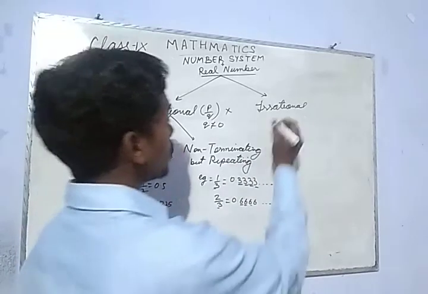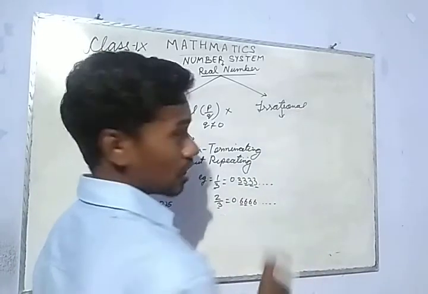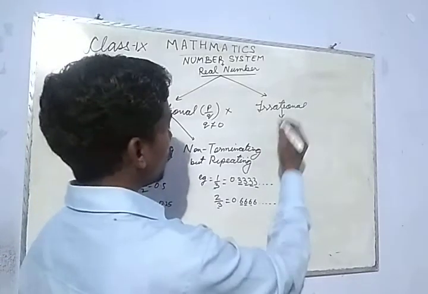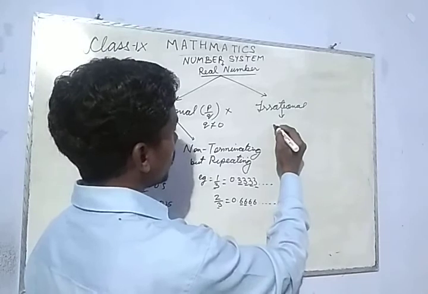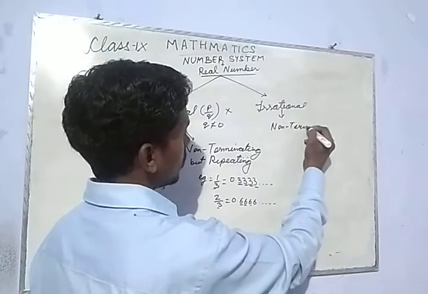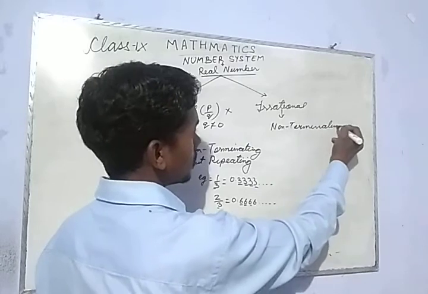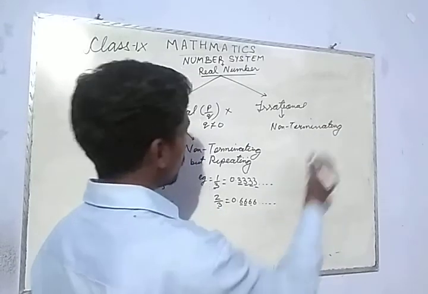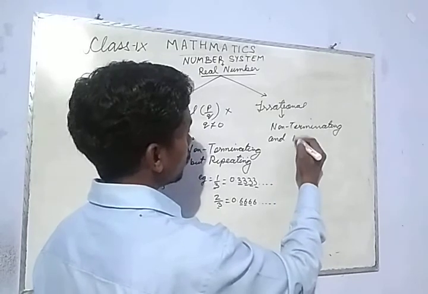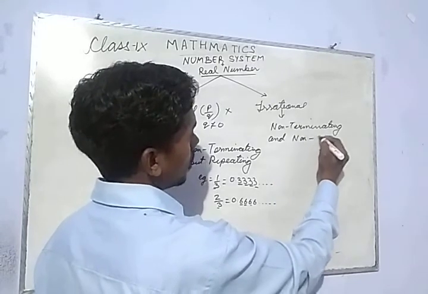So for the numbers which are irrational, the final value we get should be non-terminating and also non-repeating.